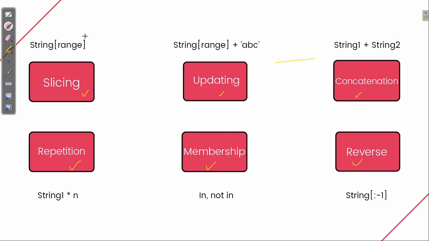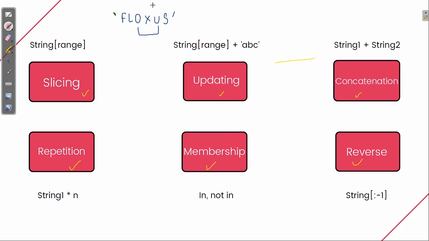Suppose I have a string, let's take an example: Fluxus. Now I just want this part to be printed, only oxu.